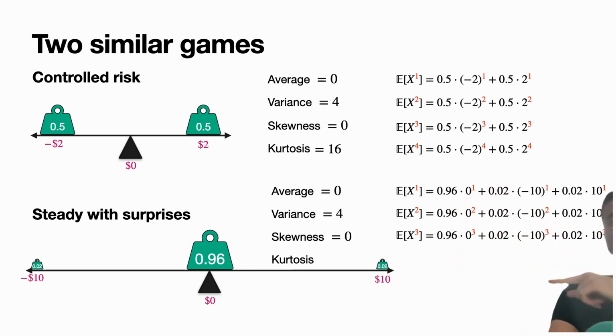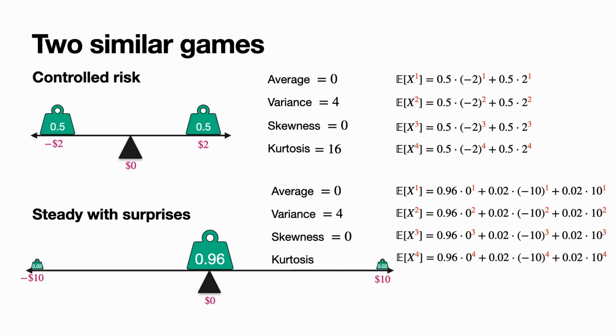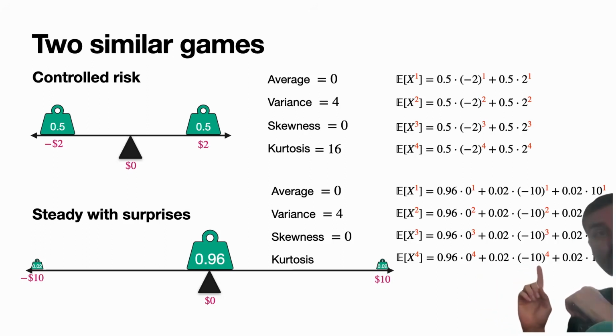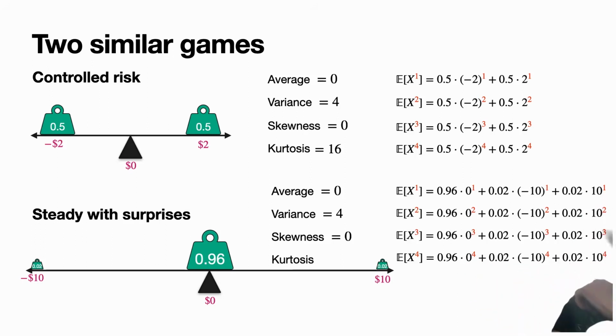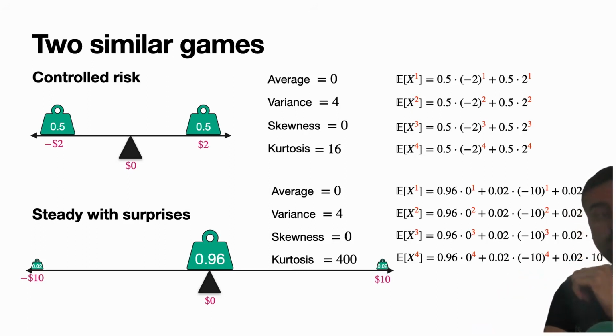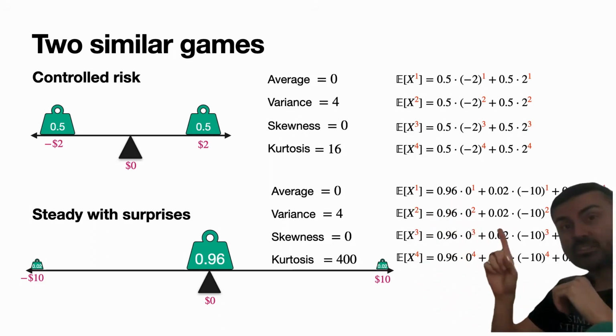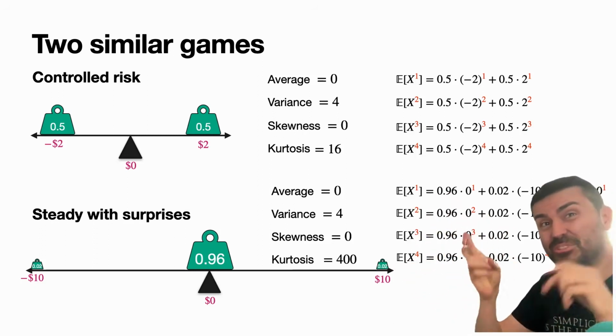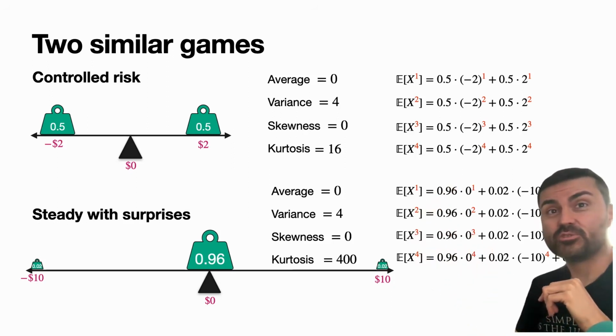Now, what's the kurtosis going to be here? Well, let's calculate it. We're going to have this number over here, 0.96 times 0 to the 4, 0.02 times minus 10 to the 4, and 0.02 times 10 to the 4. As you may guess, it's going to be a lot bigger because 10 to the 4 is huge. This is going to be 400. And 400 is a lot bigger than 16, so the kurtosis is bigger for a steady with surprises than it is for a controlled risk.